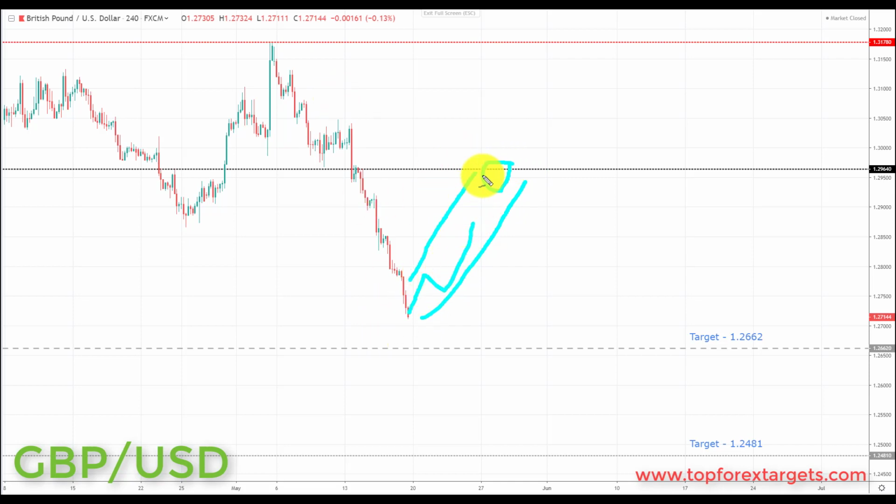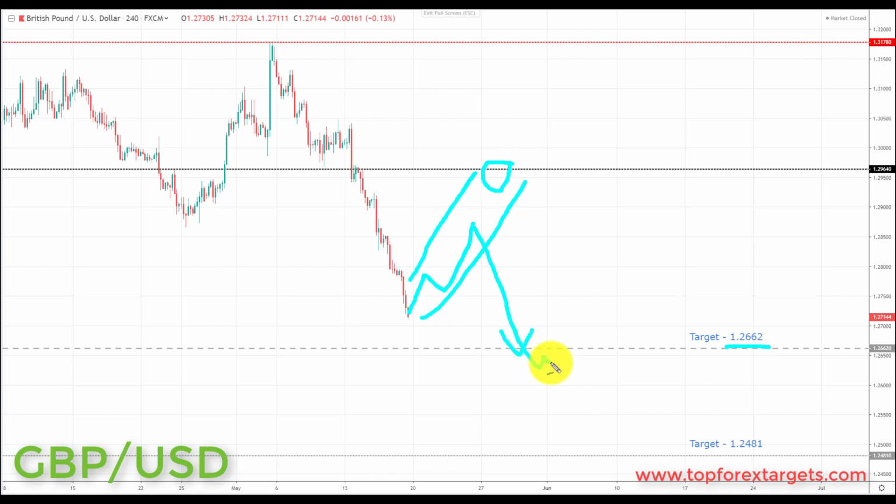This would be a couple of weeks of correction if we did come all the way back here. But any correction in this area, we're going to start to look for reversals to the downside, and any correction is going to be an opportunity to start to look for short positions in pound dollar. And we're going to be looking at initiating shorts down towards the next target to the downside of the key area of support at the 1.2662.